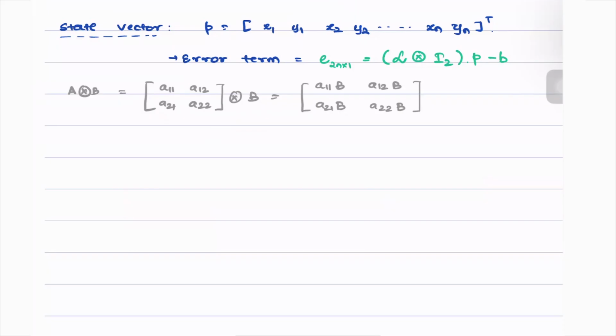And the term B here is nothing but the desired displacement or the desired formation offset distances.